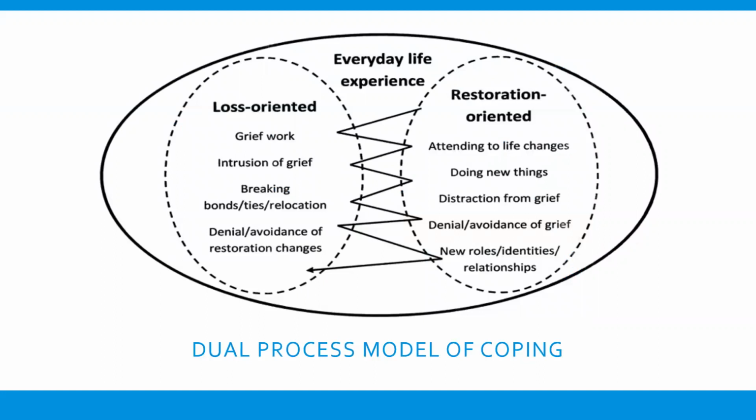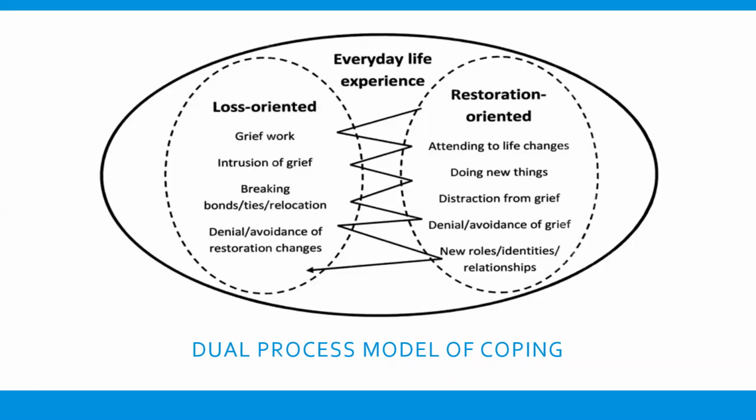And then we have our dual processing model of coping. Basically what this says is there are 2 different types of coping through a loss: loss-oriented coping and restoration-oriented coping. The loss-oriented coping focuses on the loss, and it's a lot of the intrusion of grief. It's the grief work, trying to break your ties emotionally and mentally with whatever you lost, and it may involve denial and avoidance. Whereas the restoration-oriented coping is trying to find ways to adapt to a new life, doing new things to distract from the grief, or you may be in denial of the grief, and to form new roles and relationships.